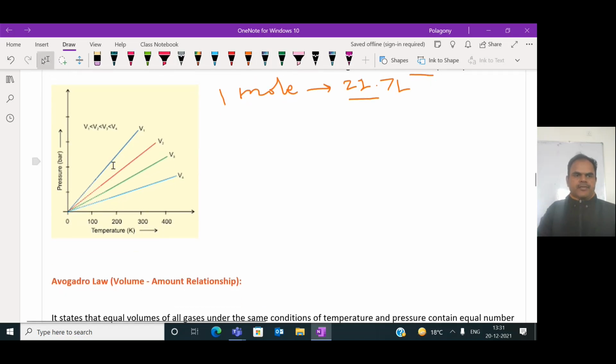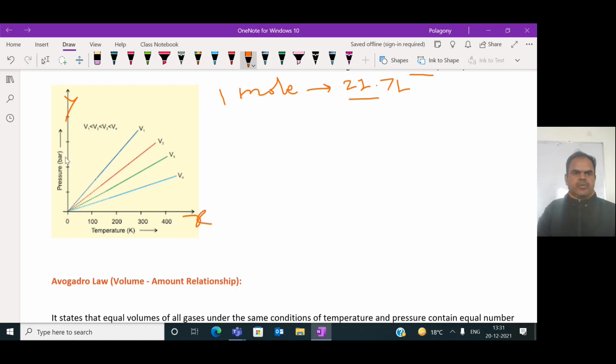So look at this graph. In this graph, pressure is taken on the y-axis and temperature is taken on the x-axis: 0, 100, 200, 300 and 400.